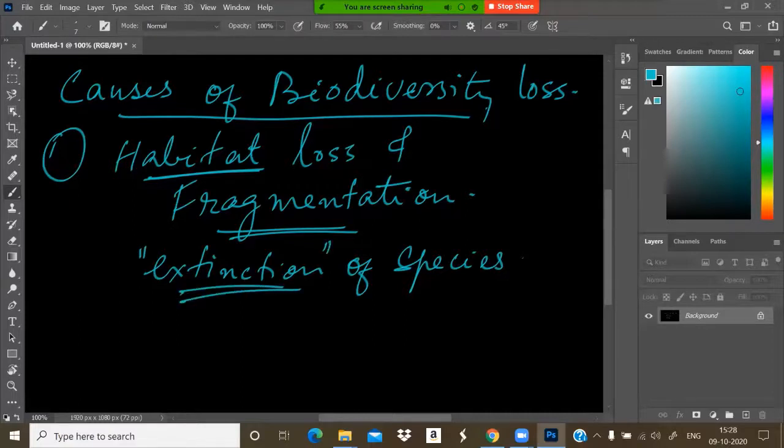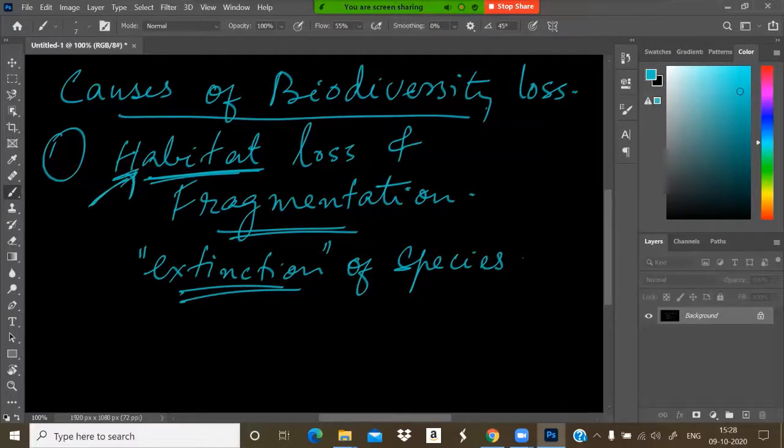Habitat loss means the organisms lose their living environment or their habitat. Suppose we are cutting a tree; so many birds are living in that tree. They are losing their habitat, their home.